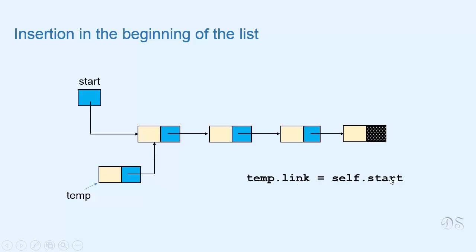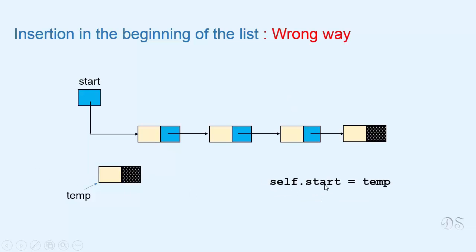First we make link of this node refer to this node. We write temp.link equal to start because this node is referred to by start. Next we change start and make it refer to this node. So we write start equal to temp. So these are the two statements that we need to write for inserting a new node in the beginning of the list. The order of these two statements is important. Let's see what happens if we change their order.